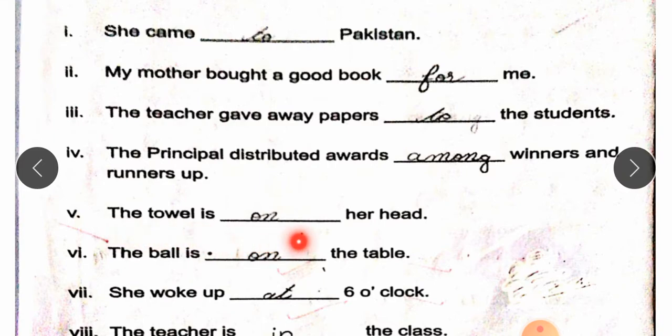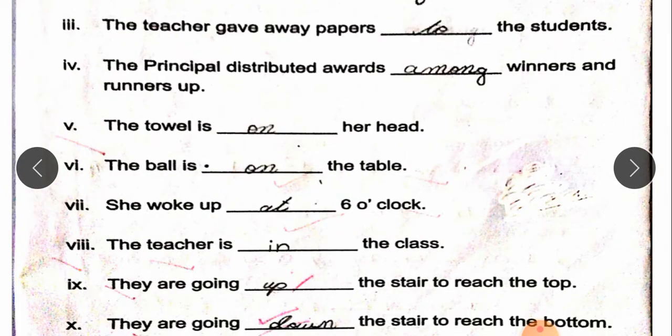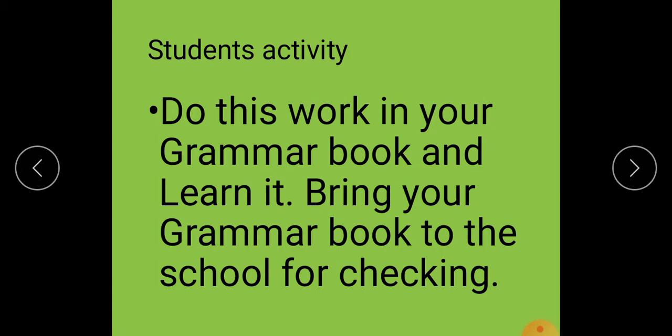The towel is on her head. The ball is on the table. She woke up at 6 o'clock. For timings, students, we will use preposition at. The teacher is in the class. They are going up the stairs to reach the top. They are going down the stair to reach the bottom.